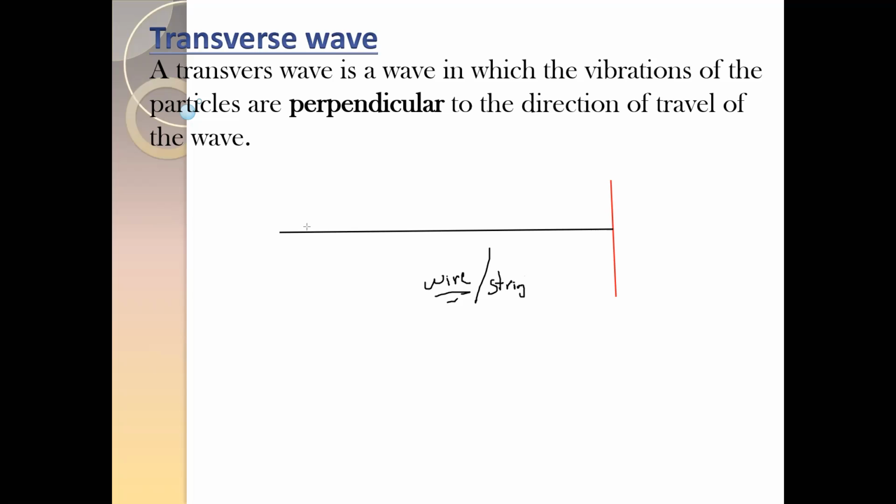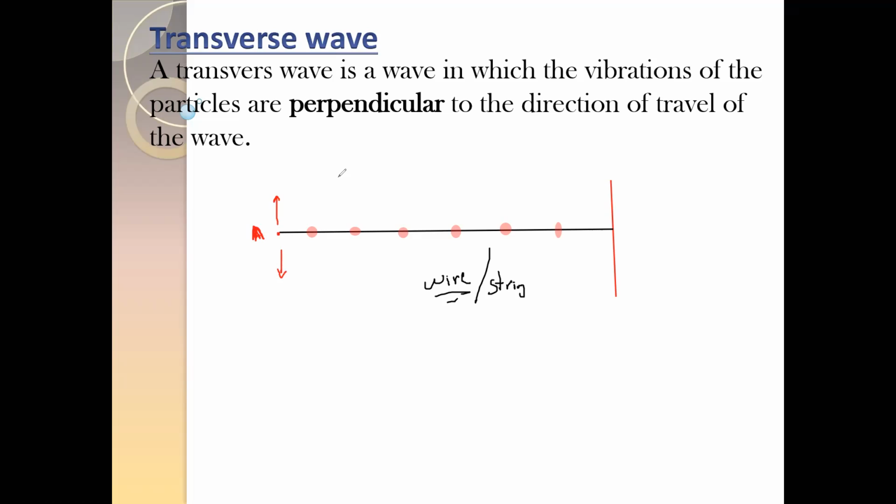If this red shade is representing the particles in the wire or the string, and you are holding end A, you start to move this end A up and down.